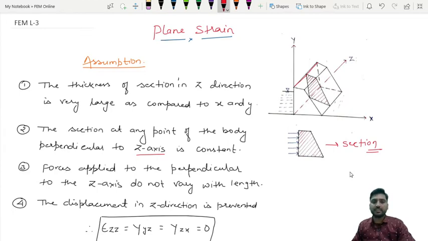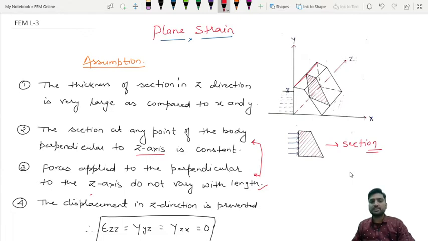Next, the forces applied perpendicular to the z direction do not vary with length. Means these 2 points are connected with each other, because in z direction it is constant. If it is constant, then obviously the force applied on this section will also be constant throughout this axis, perpendicular to this z axis.